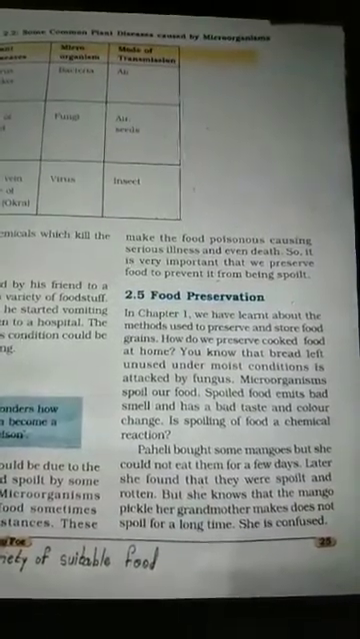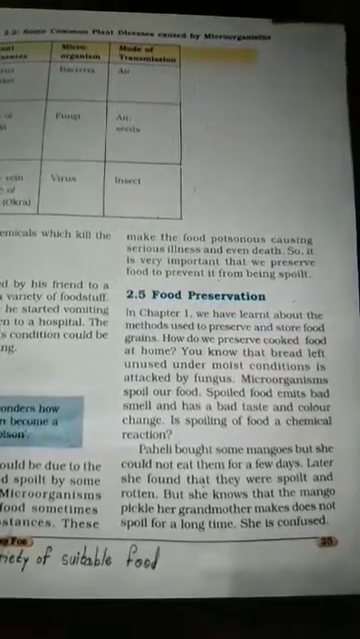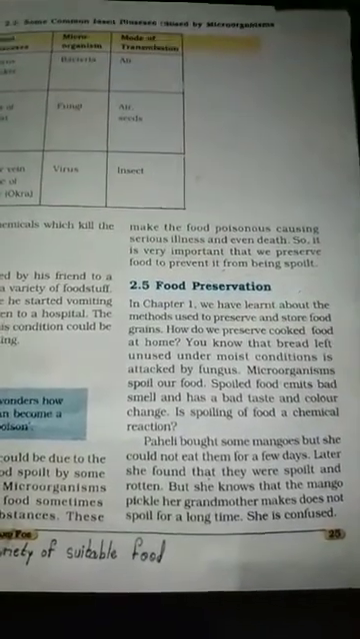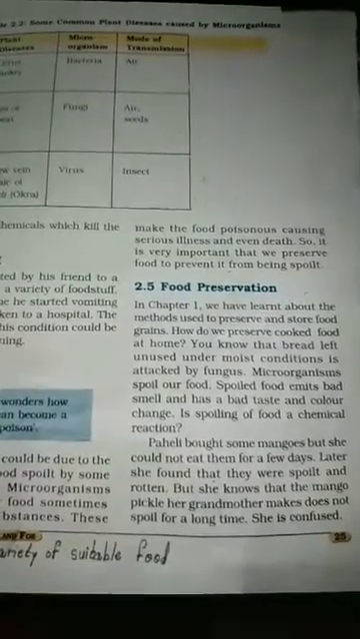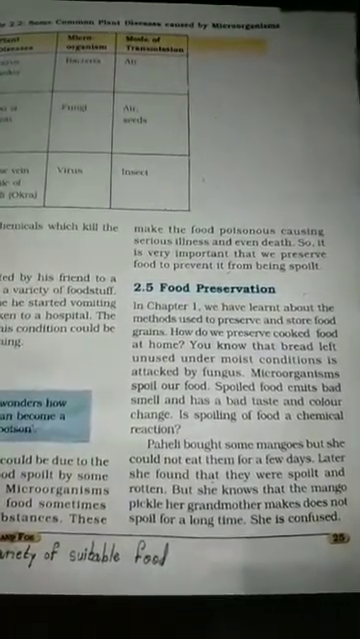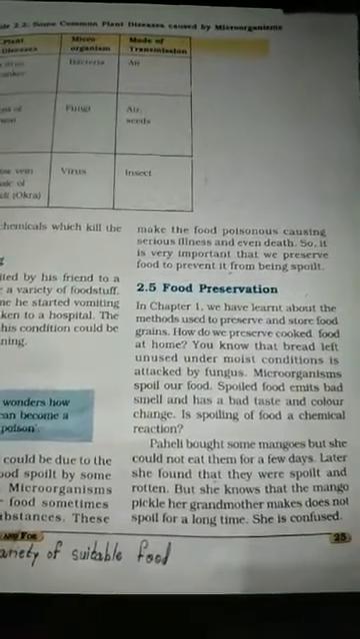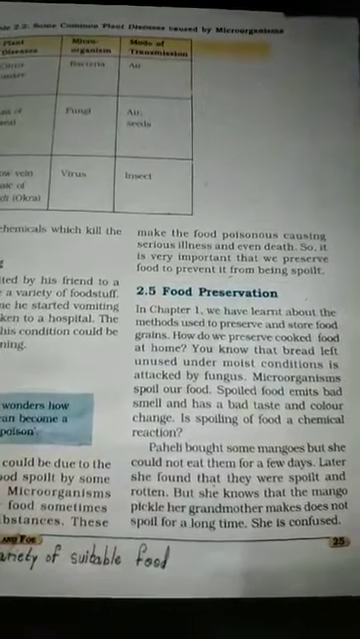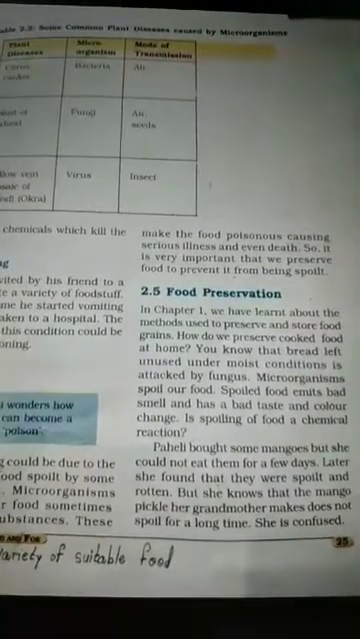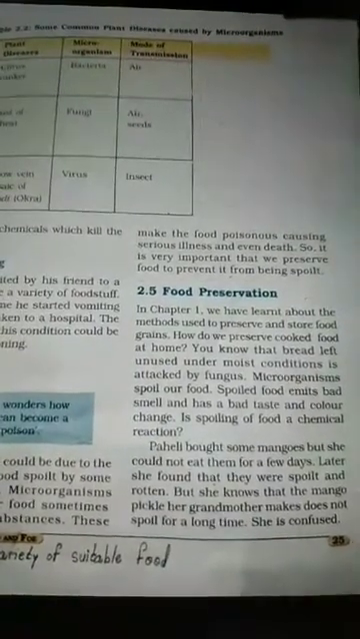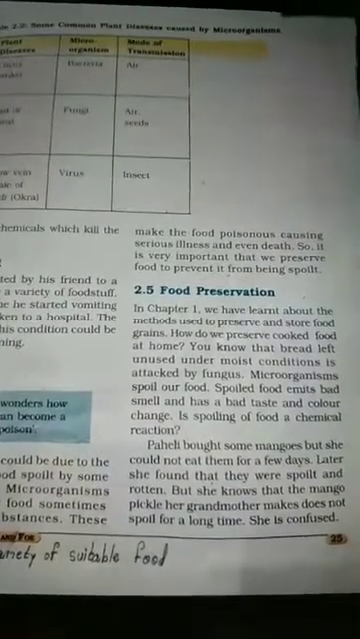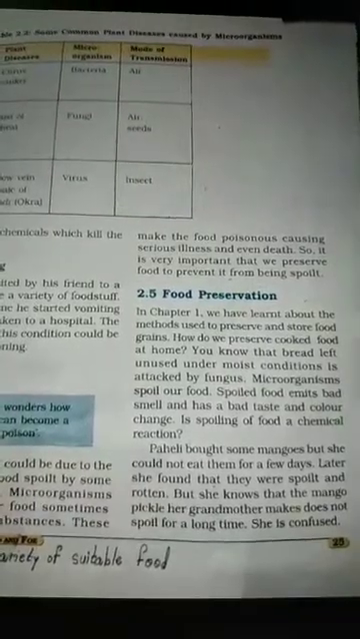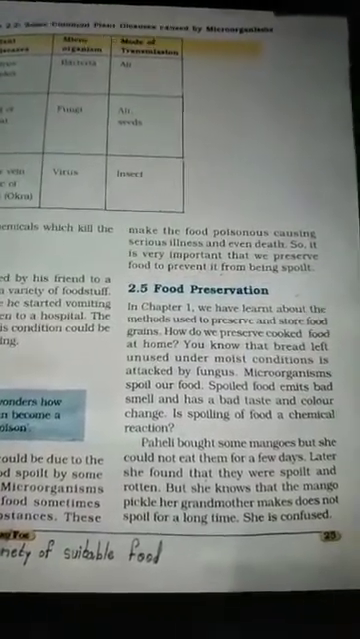Is spoiling of food a chemical reaction? When fungus or other microorganisms spoil our food, it is not edible. When the food gets poisoned, it will have a bad smell, a bad taste, and even its color will change. Here one question is asked: does food get spoiled by a chemical reaction or by some other matter?